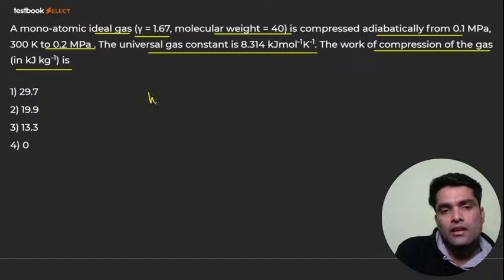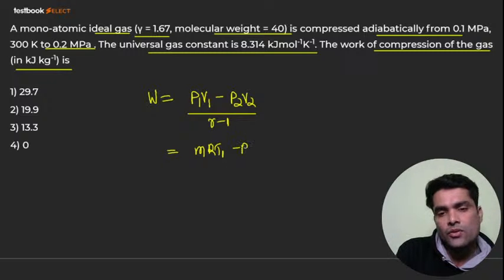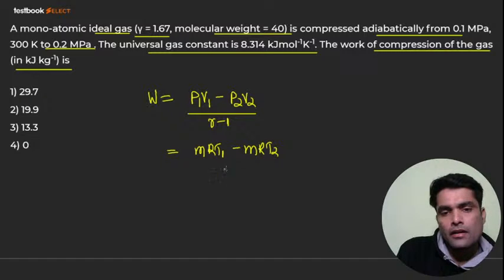You know that it is an adiabatic process. So you know the formula, work done is P1V1 minus P2V2 divided by gamma minus 1, right? This is the formula for calculating work done in an adiabatic process. But I can replace this by mRT1 minus mRT2 divided by gamma minus 1, as it's an ideal gas. Am I right? Yes or no, bacha party?